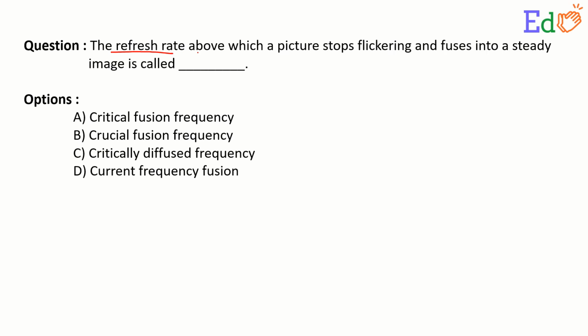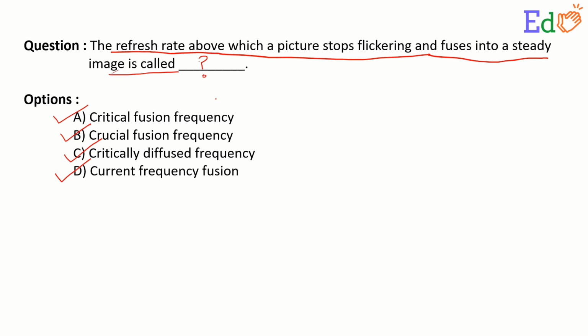The refresh rate above which a picture stops flickering and fuses into a steady image is called. So here we have a set of frequency names, and we are supposed to write the respective frequency name which has the refresh rate above which a picture will stop flickering and give a steady view of the picture. Options are here: critical fusion frequency, crucial fusion frequency, critically diffuse frequency, and current frequency fusion.